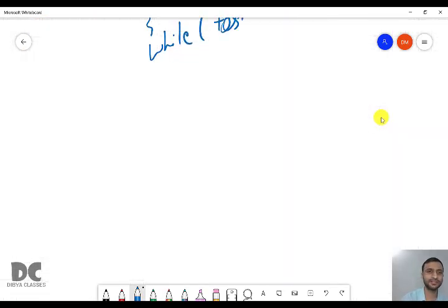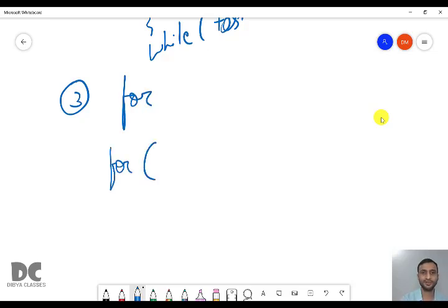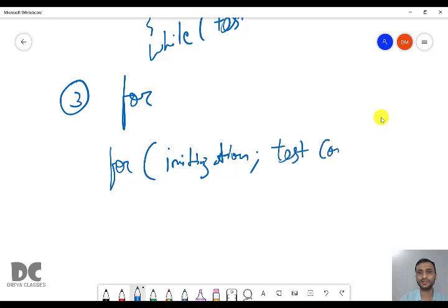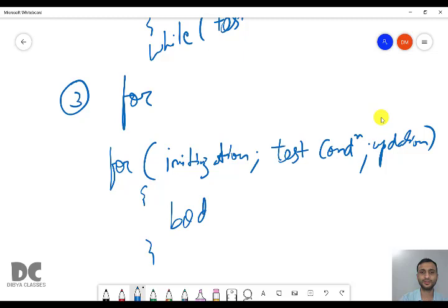And the third one is for. Syntax is for initialization, semicolon test condition, semicolon updation, and within brackets we have the body.